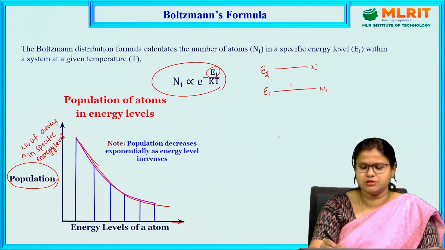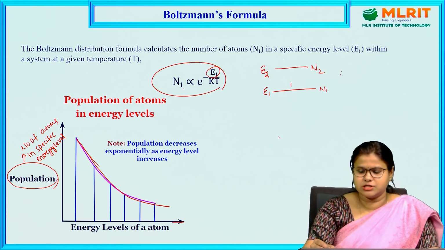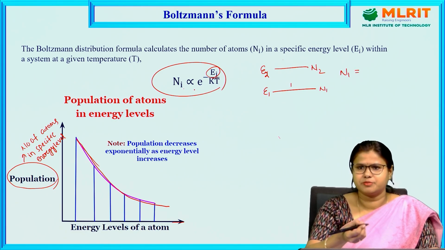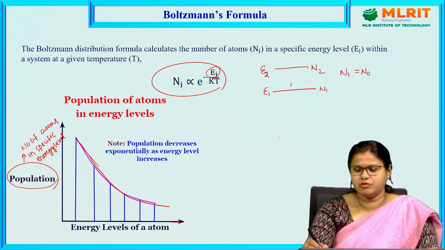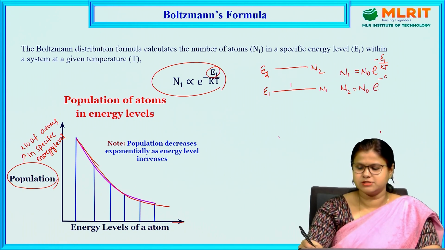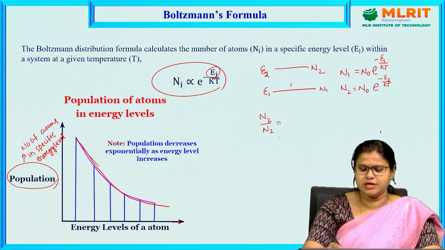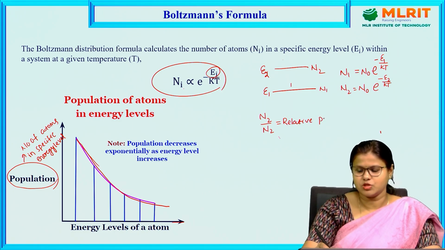N1 and N2 are the number of atoms in those energy levels. Let us equate with some proportionality constant N0. I can write N1 is equal to N0 e to the power minus E1 by kT, and N2 is N0 e to the power minus E2 by kT. So I can write N2 by N1, which is known as the relative population.